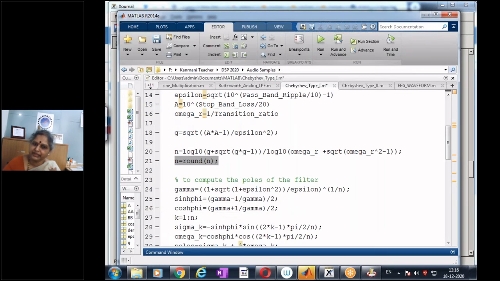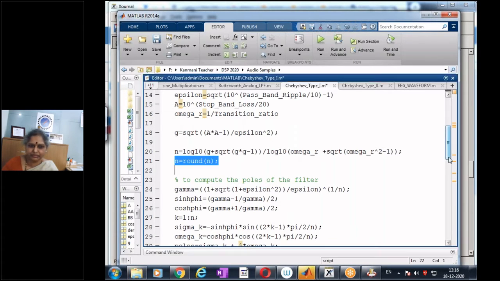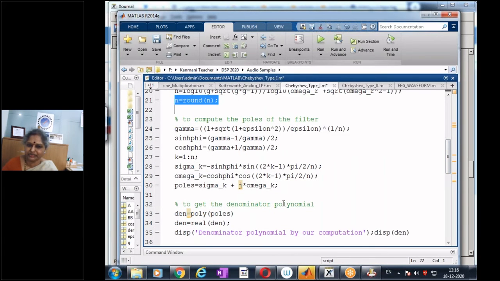Now let me run the complete program. So I'll compute gamma, cos phi, sine hyperbolic phi, cos hyperbolic phi. Then the real and imaginary part, that is sigma k and omega k of my poles, the N poles. And then I get the polynomial. So let's run and check the program.